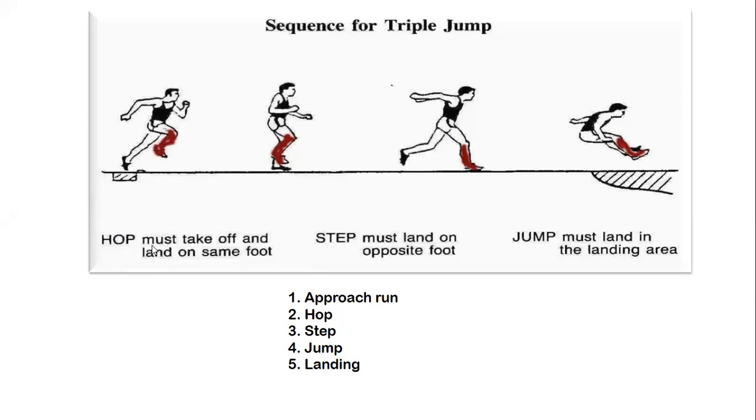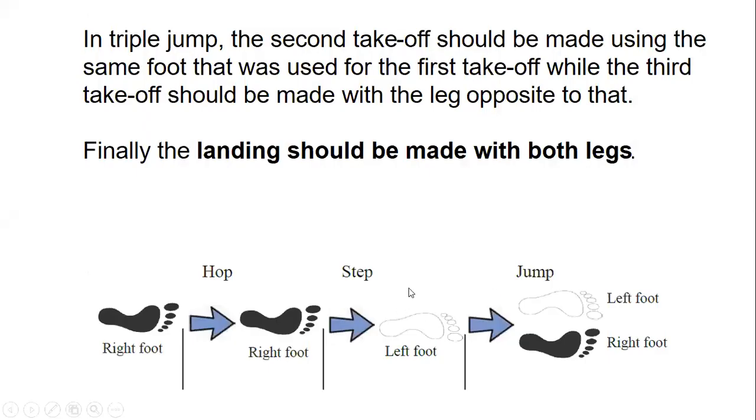When they are having the hop, they must take off and land on the same foot. And when they are having a step, they are telling it must land on the opposite foot. And when they are jumping, we want to have both legs. Here you can find out in this picture, it is easy for you to know this, right?